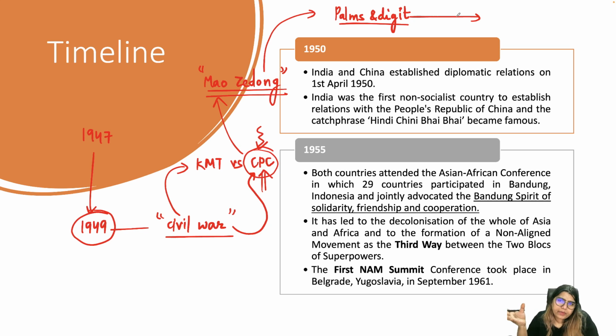All these were claimed by him, that these are part of China, that these are the palm and digits of China. Digits as in fingers. I'll be talking about it, but as of now just have this idea that he came to power. And in the 1950s, the very next year, he started taking control of Tibet slowly and steadily, and by 1959 he completely occupied Tibet.